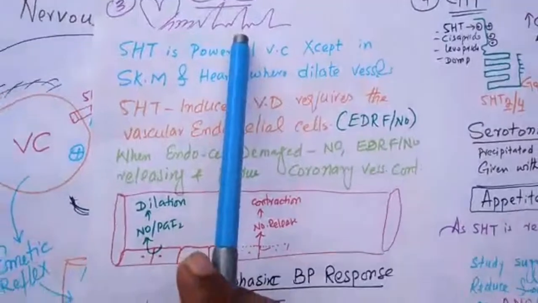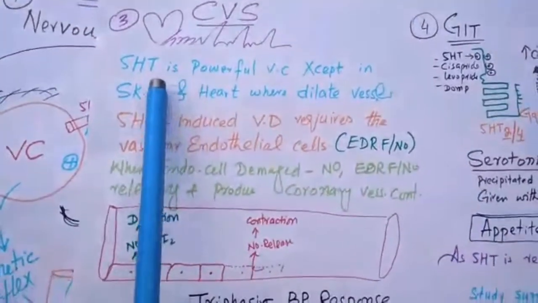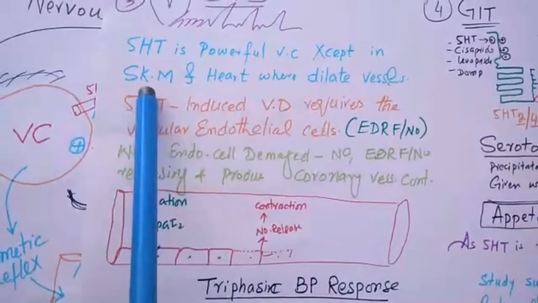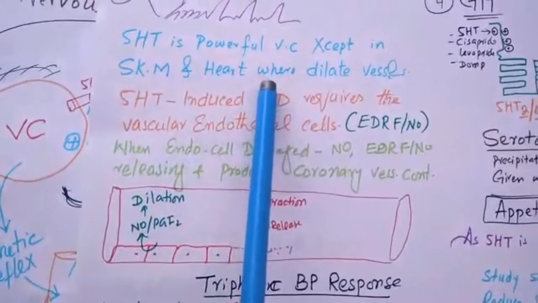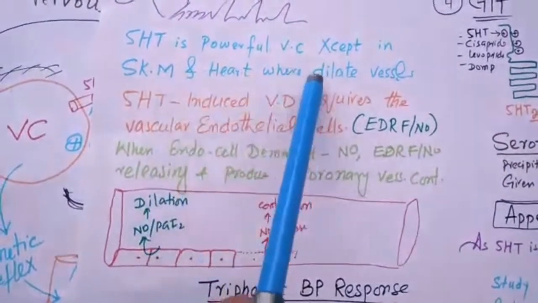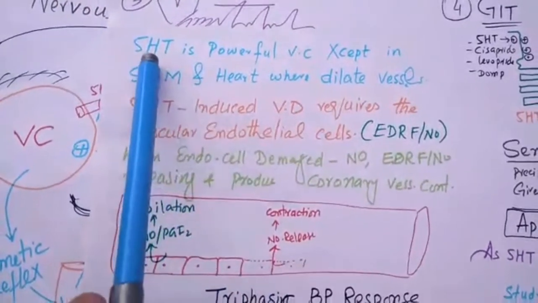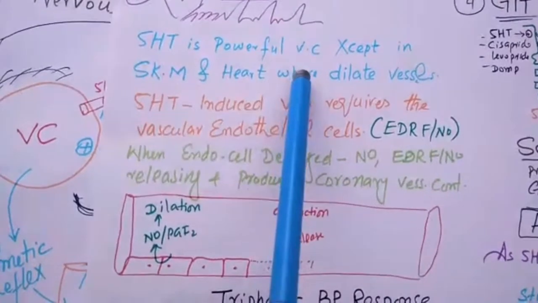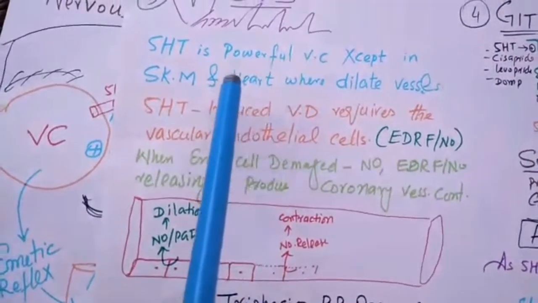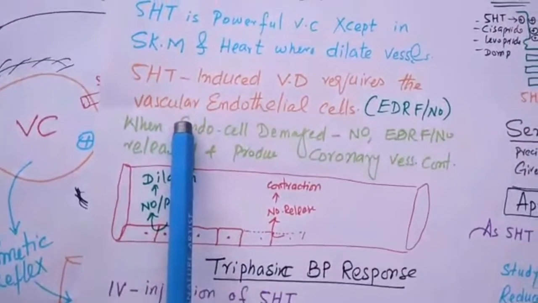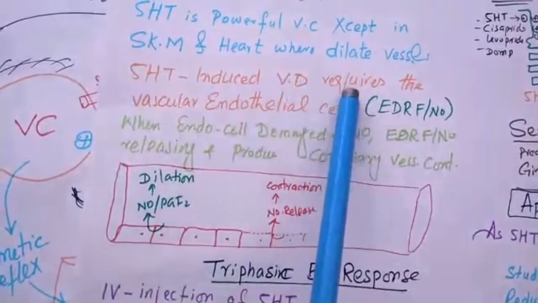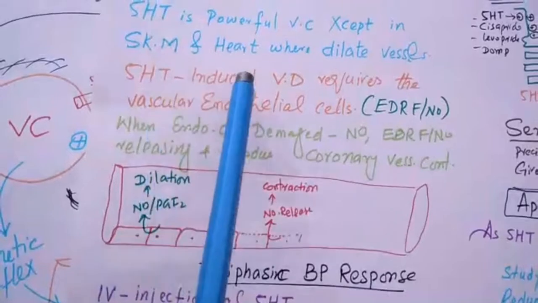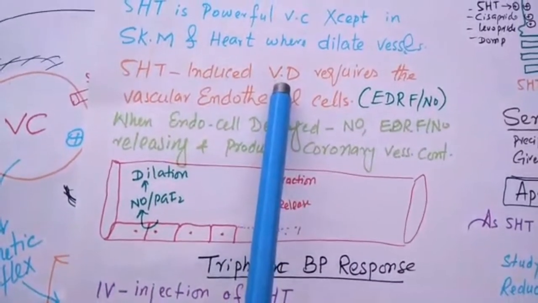Cardiovascular system. So serotonin is a powerful vasoconstrictor except in skeletal muscle and heart muscles. In heart or skeletal muscle, serotonin causes dilation, while in other muscle, serotonin causes contraction. But one thing we should keep in mind is that serotonin induces vasodilation.